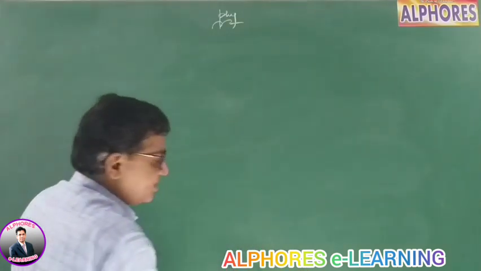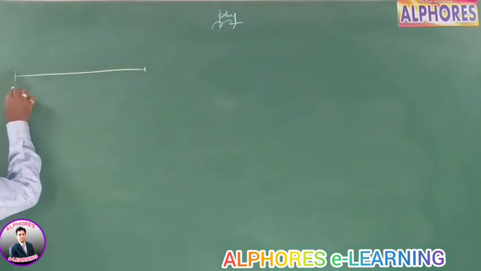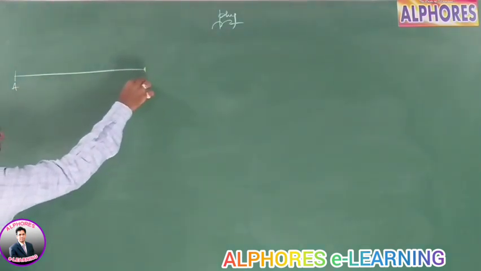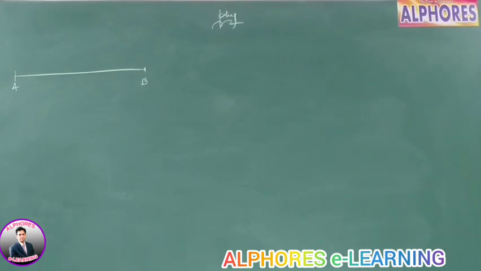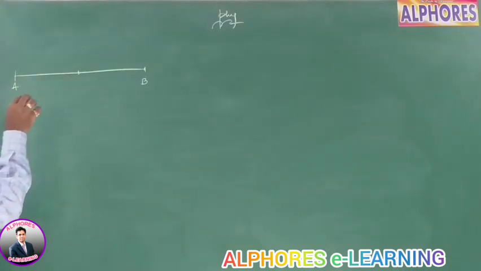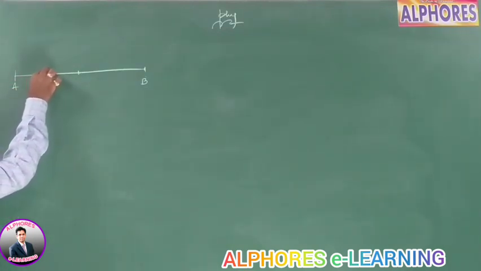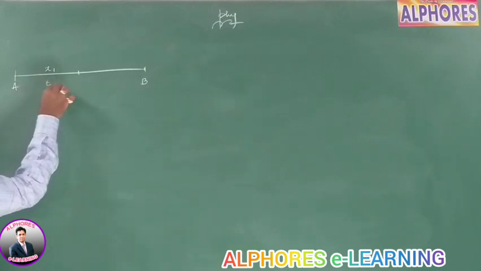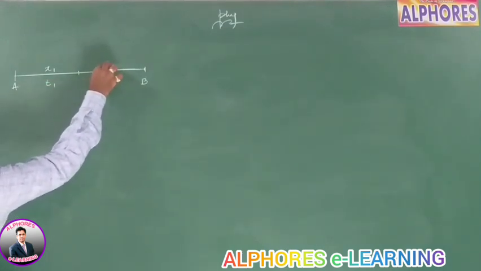Some illustrations. First, a simple illustration like this. A body is moving in a straight line from A to B. Let's suppose it has covered a distance x1 in a time t1, x2 in a time t2.